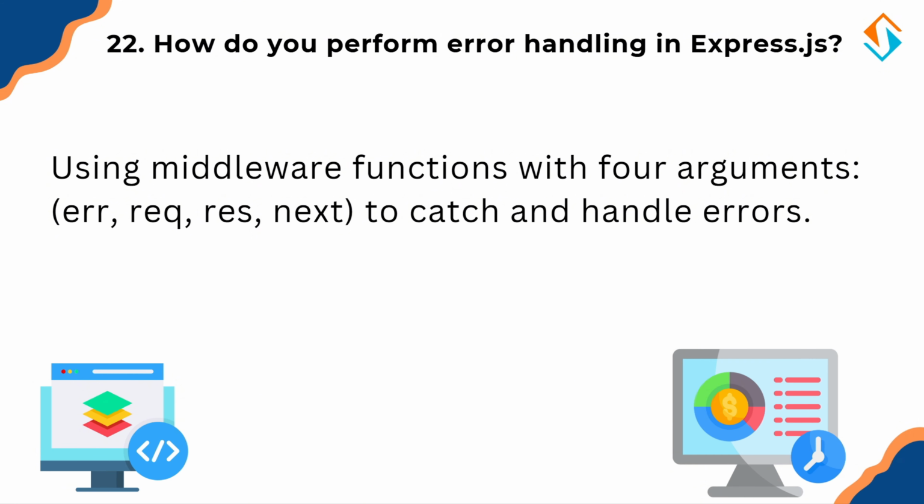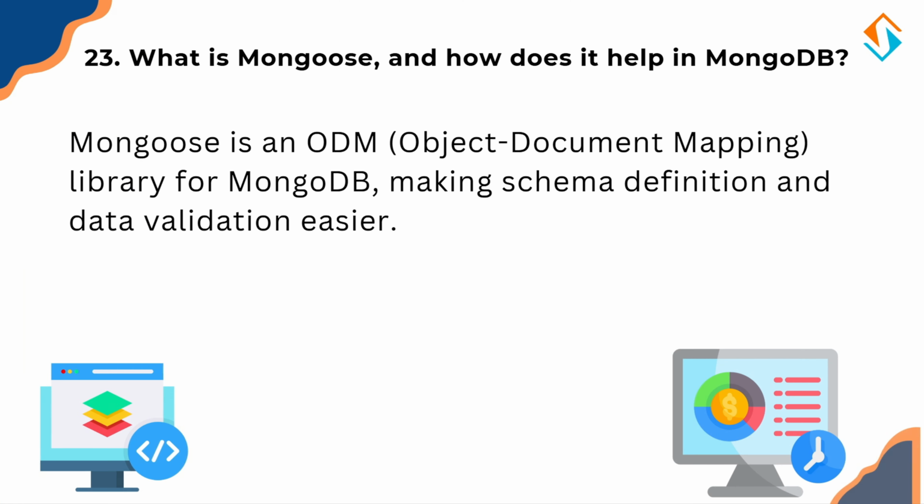Now let's move to MongoDB and talk about Mongoose, a tool that makes working with databases much easier. So, what is Mongoose and how does it help in MongoDB? Mongoose is an ODM, object document mapping library for MongoDB. It acts as a bridge between applications and the database, defining a structure schema for documents, handling data validation automatically, providing query building capabilities that simplify database interaction. Now think of Mongoose as a translator. Instead of dealing directly with raw database commands, you work with structured object data easier to manage.